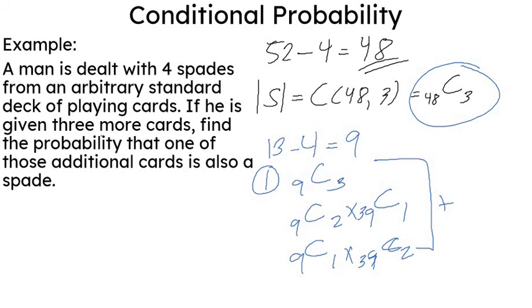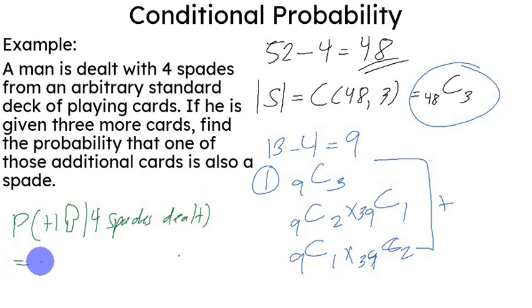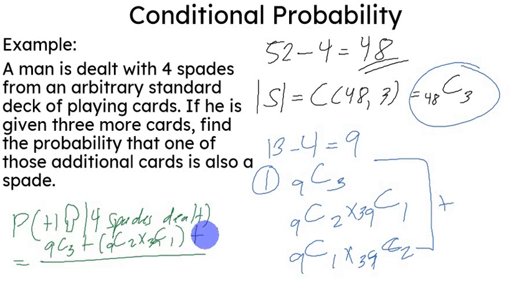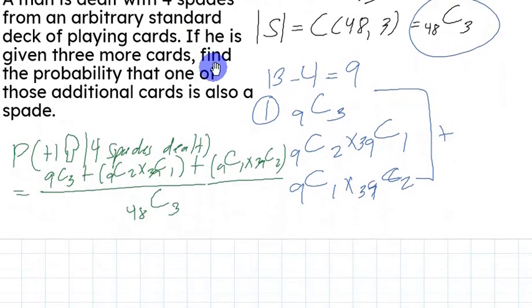Therefore, the probability that one of the additional cards is a spade, given that there were already 4 spades dealt, would be the combination of 9 taken 3 plus the combination of 9 taken 2 times the combination of 39 taken 1 plus the combination of 9 taken 1 times the combination of 39 taken 2, all over the combination of 48 taken 3.